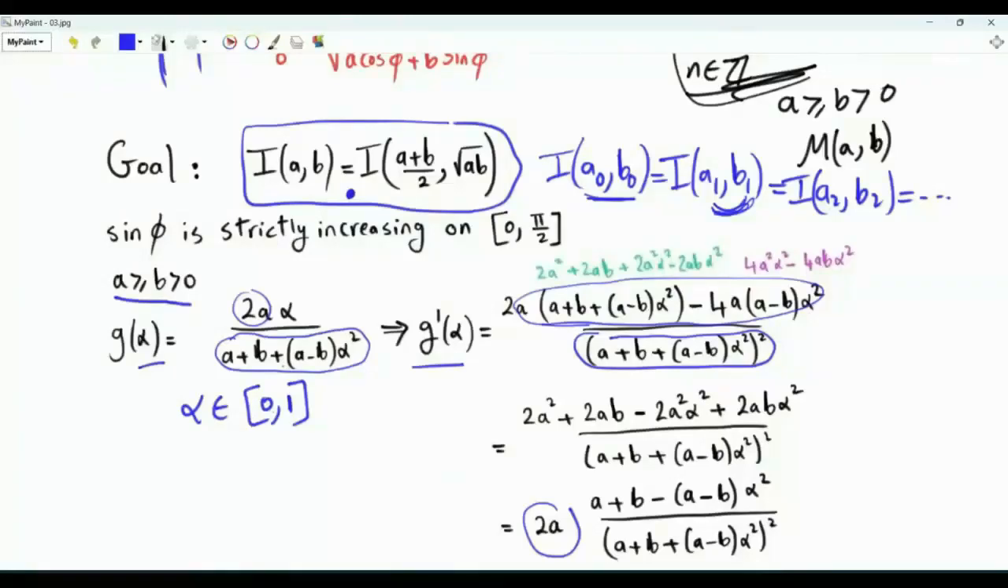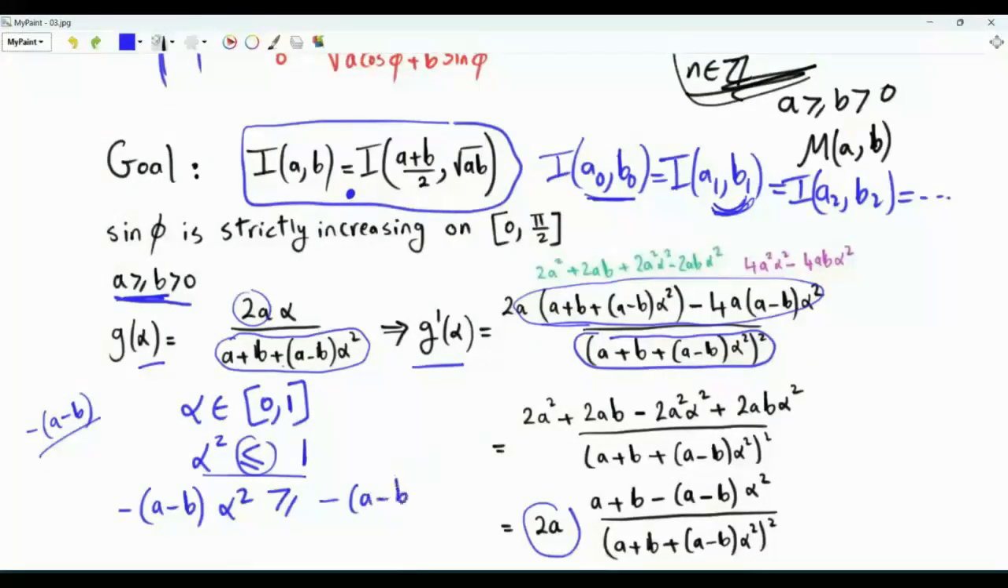Note that alpha is between 0 and 1. So alpha squared is less than or equal to 1. Multiply both sides of this inequality by the negative quantity minus (a minus b). We are assuming that a is greater than or equal to b. If we do this, we have minus (a minus b) alpha squared. Because we multiplied by a non-positive quantity, this inequality is reversed. On the right-hand side, we have minus (a minus b).